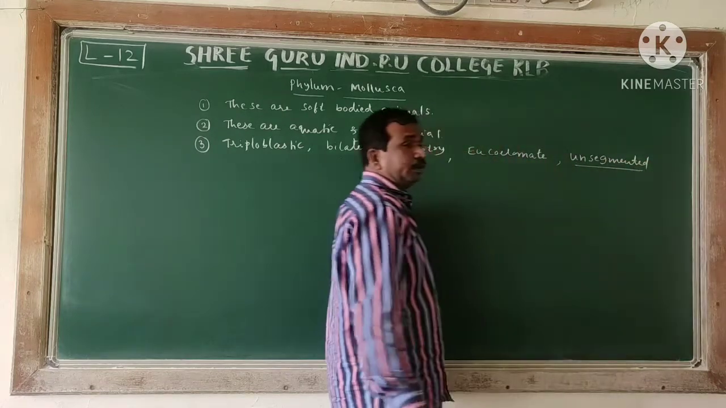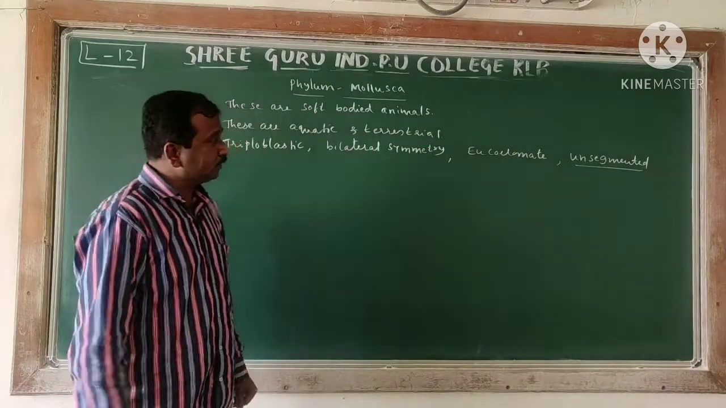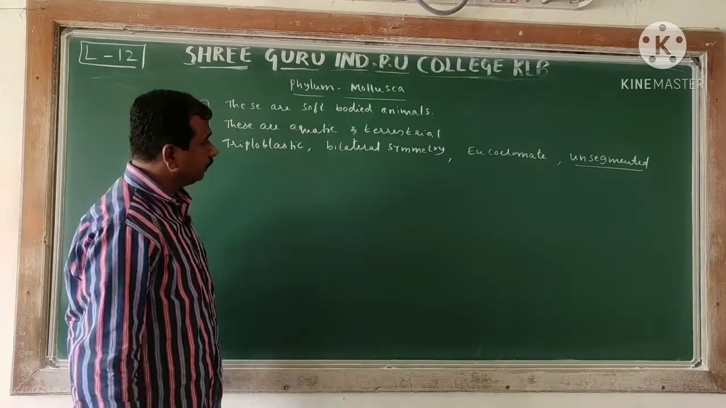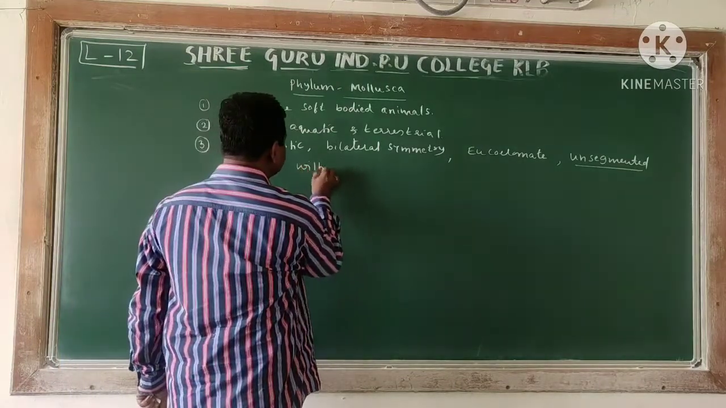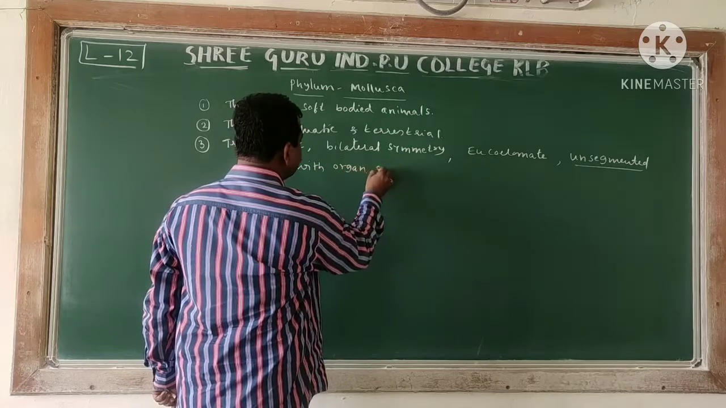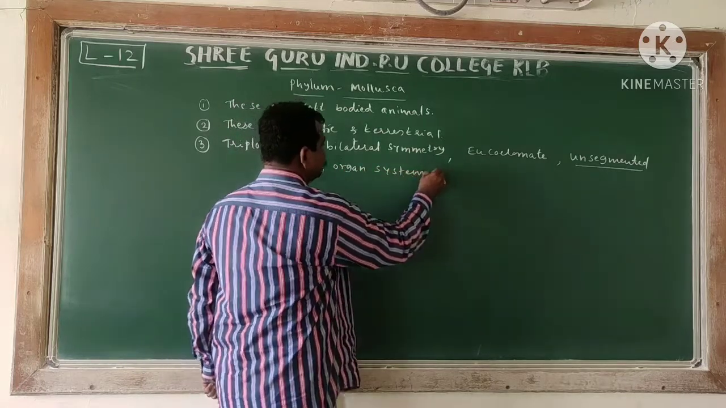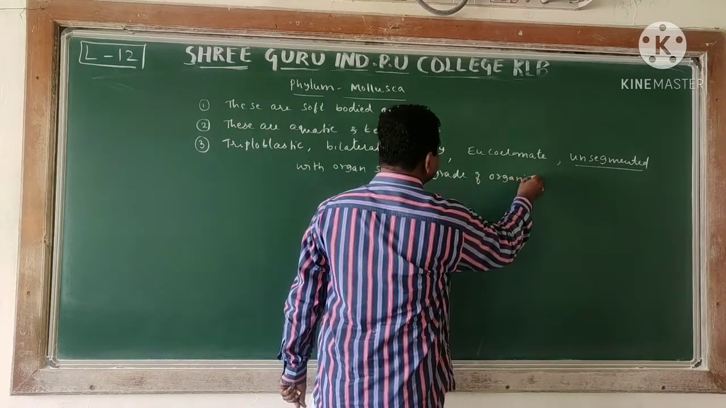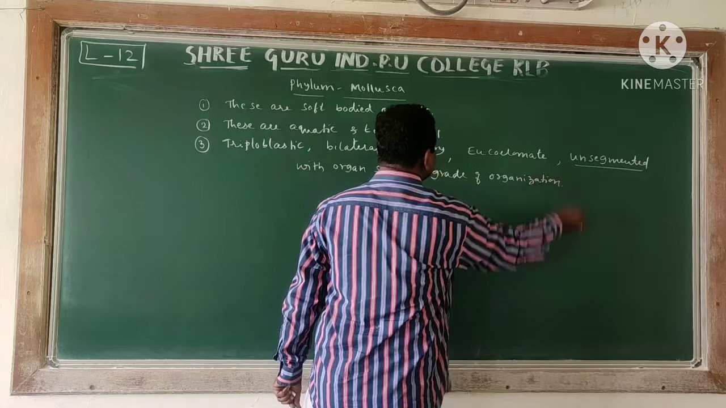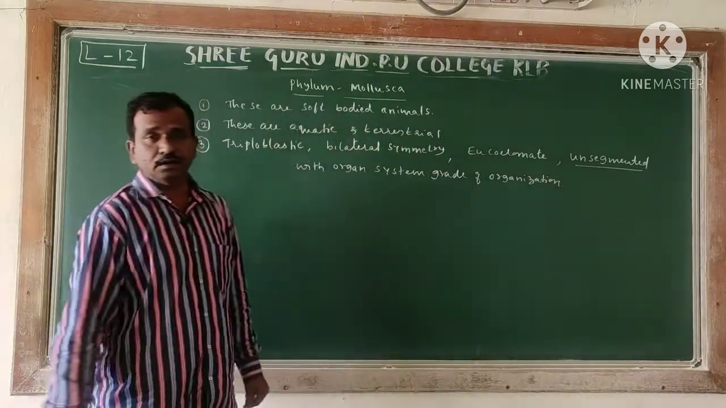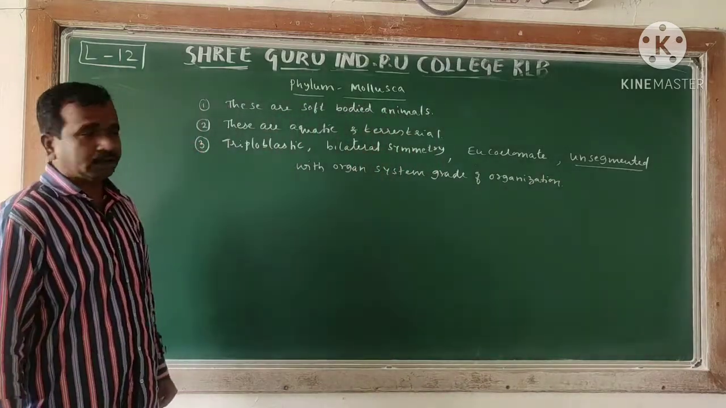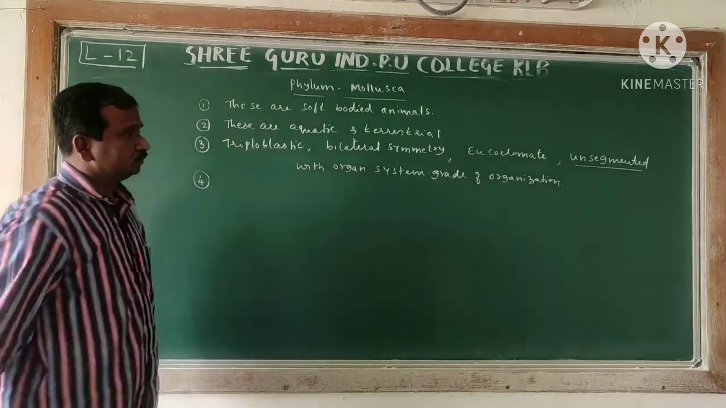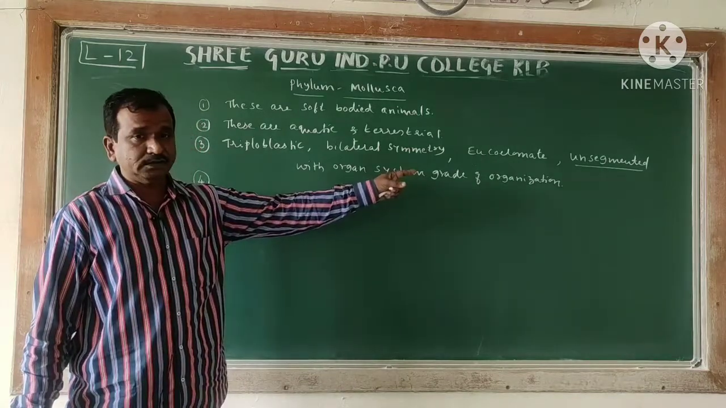Segmentation is not going to be found. That is the unique characteristic. Unsegmented, that is the molluscan character. Unsegmented with organ system grade of organization. This is an important feature. You are going to observe that organ system grade of organization. Next, fourth one. Unsegmented is the unique character that we have seen.